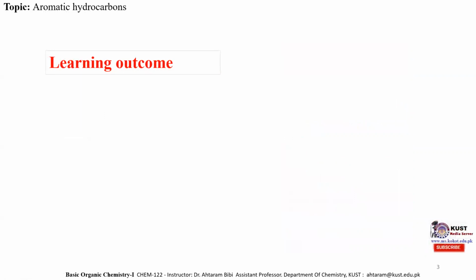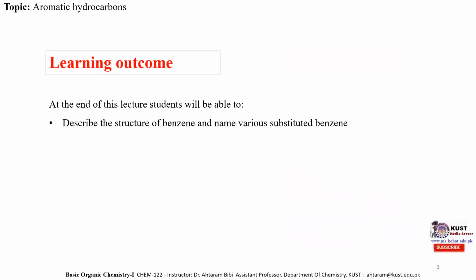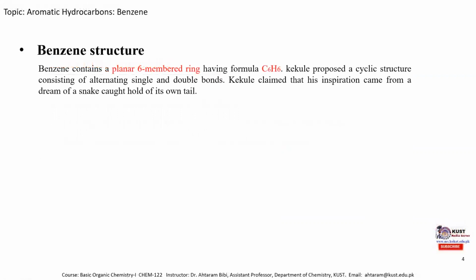Learning outcome: at the end of this lecture, every student will be able to describe the structure of benzene and name various substituted benzenes, monosubstituted, disubstituted, as well as polysubstituted benzene, and will be able to know various methods for the synthesis of benzene.